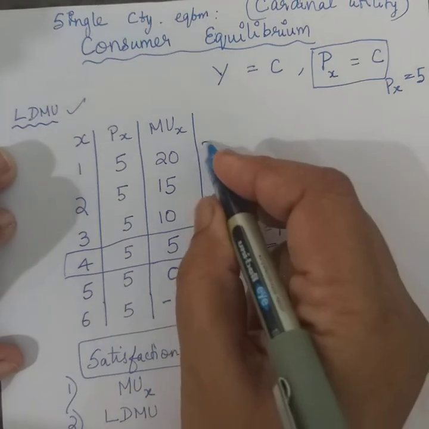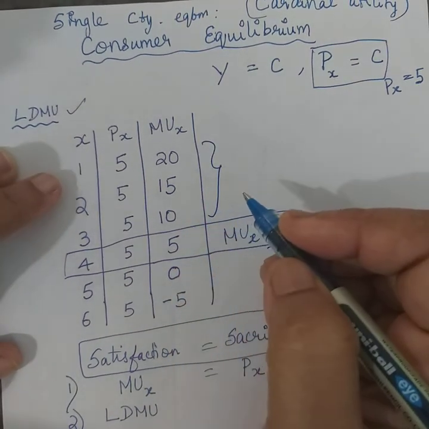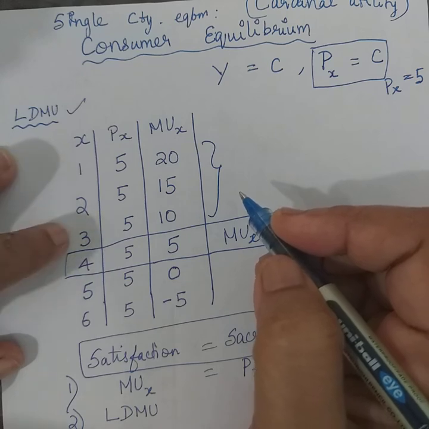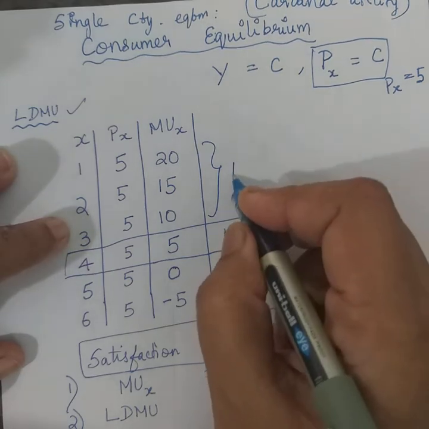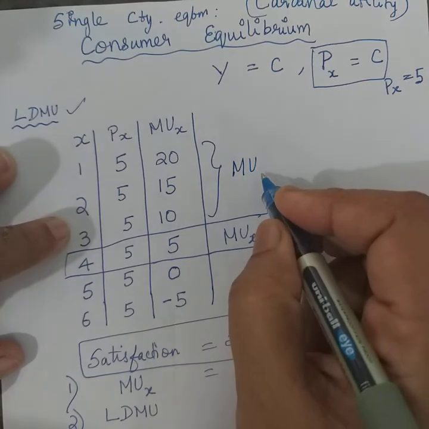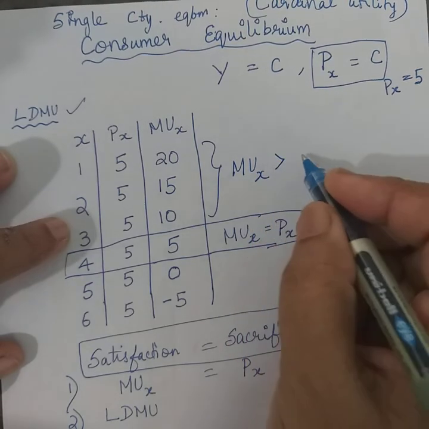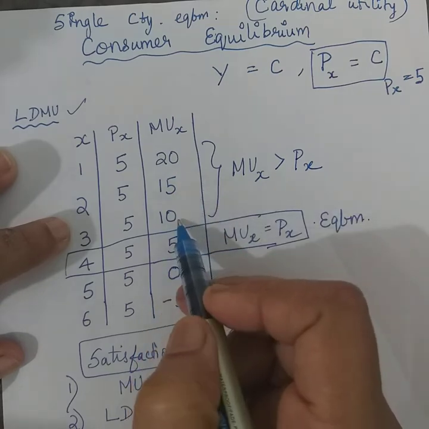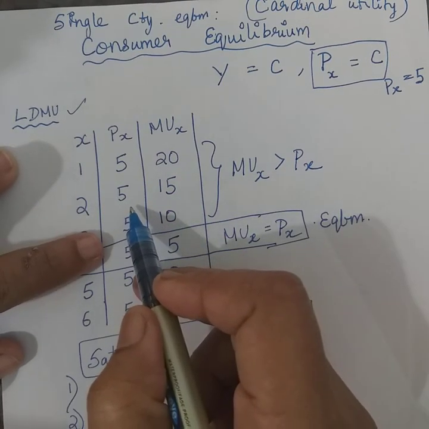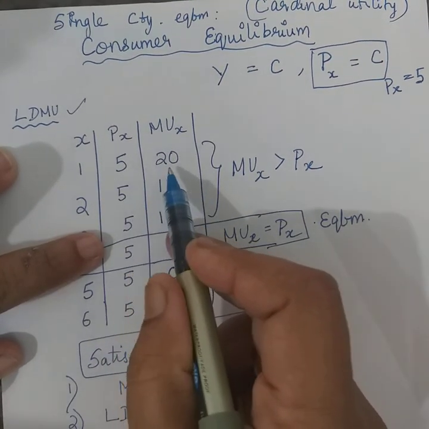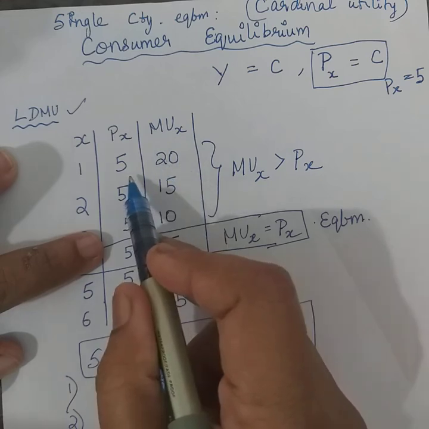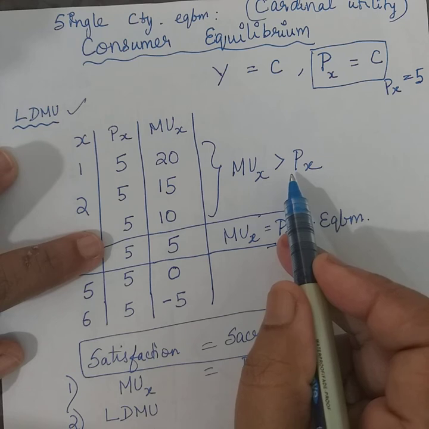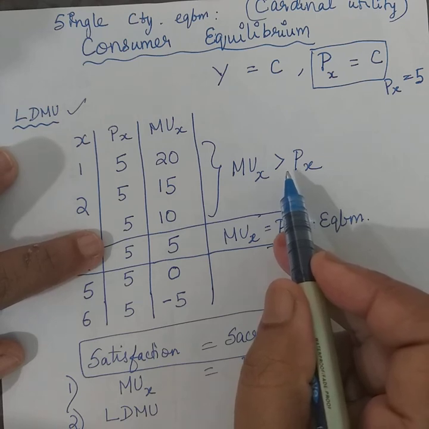What happens when the first, second and third units are purchased? You observe that the marginal utility of the product X is much higher than the price paid. Can you see that? 20, 15, 10, and the price is only 5. So you compare the satisfaction to the sacrifice, and you understand that the satisfaction is more than the sacrifice the consumer is making.